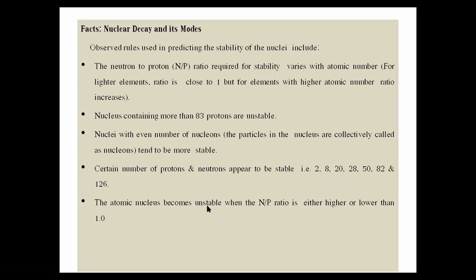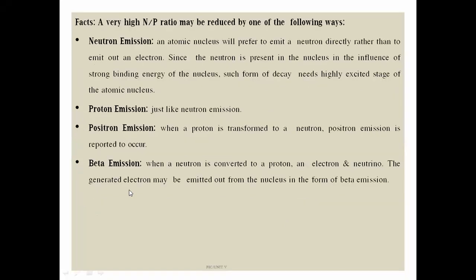But the atomic nucleus becomes unstable when the neutron proton ratio is higher or lower than 1. Now generally, above atomic number 83, atoms are going to undergo radioactive decay. Then the nuclei with an even atomic number are stable, and those with an odd atomic number are unstable. The nucleus becomes unstable when the neutron proton ratio is higher than 1 or lower than 1. But if it is close to 1, then the nucleus is very stable.